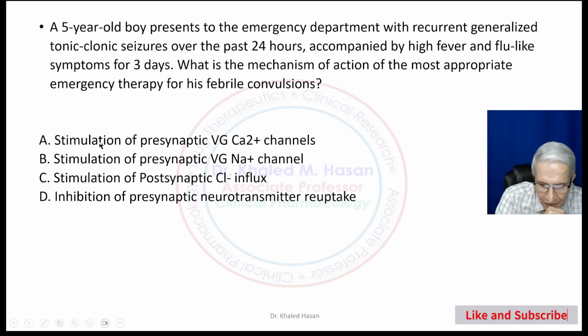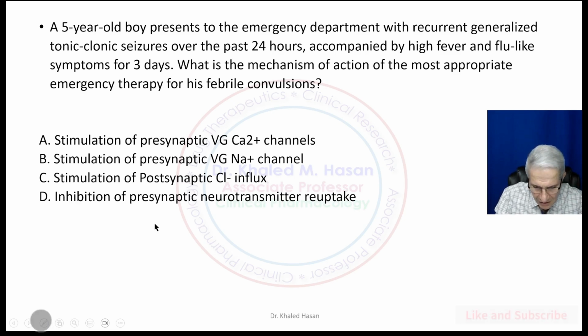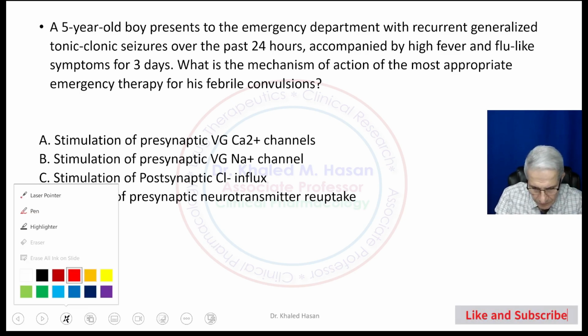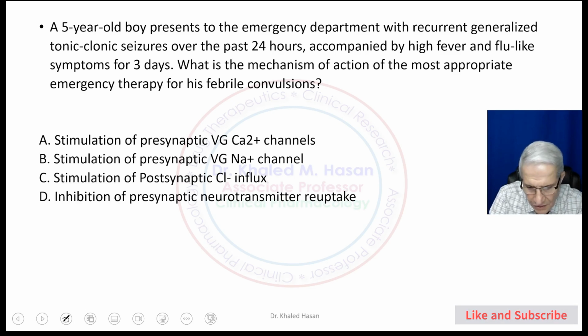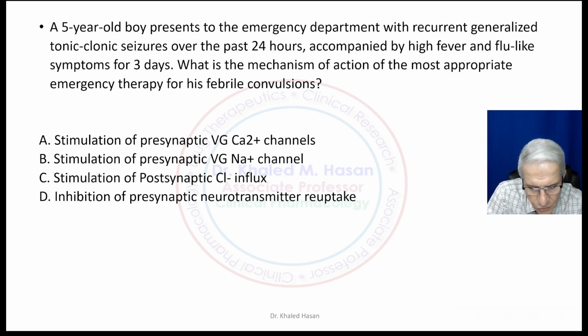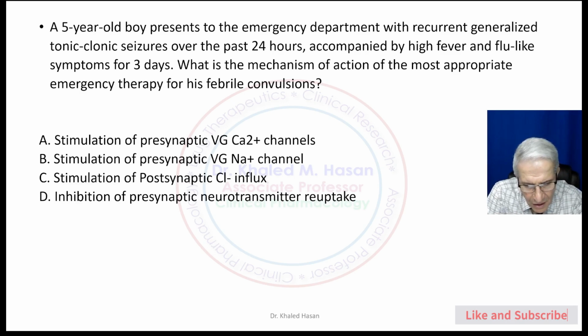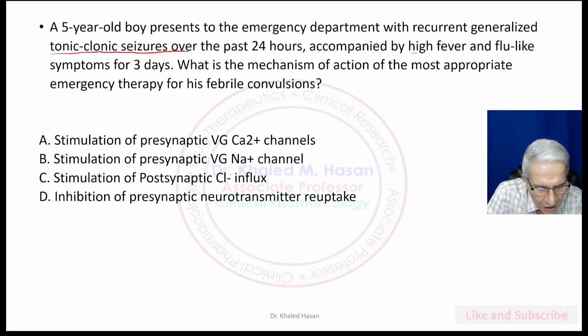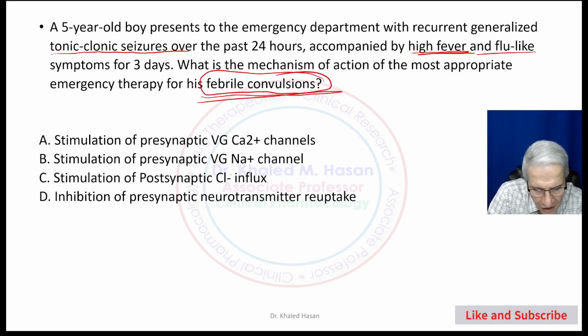Okay, we have a case study here. I'm going to use the red color. We have a 5-year-old boy presenting to the emergency department with recurrent generalized tonic-clonic seizures over 24 hours, combined with a high fever and flu-like symptoms. What is the mechanism of action of the most appropriate medication for these febrile convulsions? So the patient suffers from seizures due to the high fever.